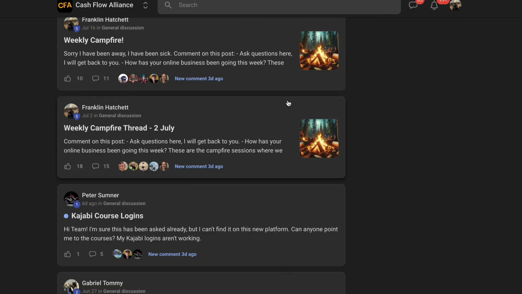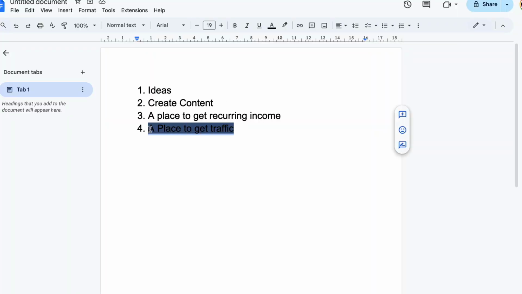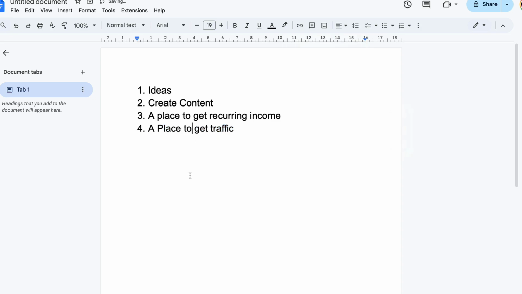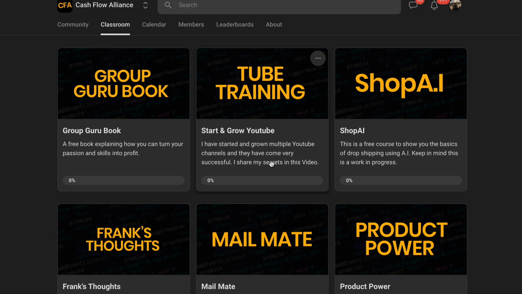Now, let's jump into the next step of all of this, which is quite important, is we need to actually focus on a place to get traffic. Okay? So once you go ahead and you populate your group with your courses, etc., you're going to want to go ahead and get traffic. So there's a few ways I would recommend you do this.